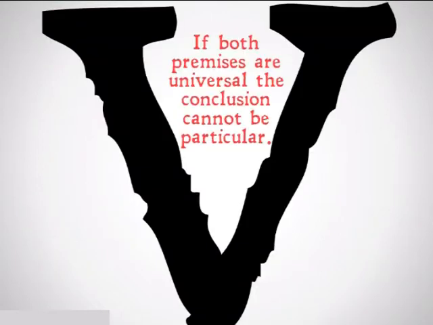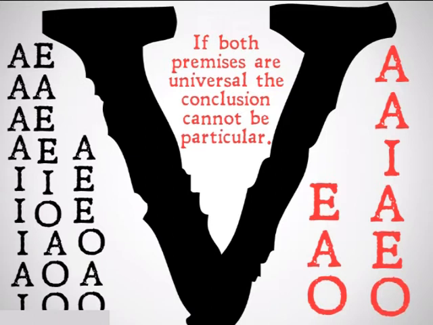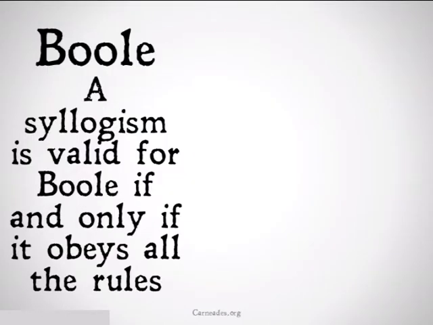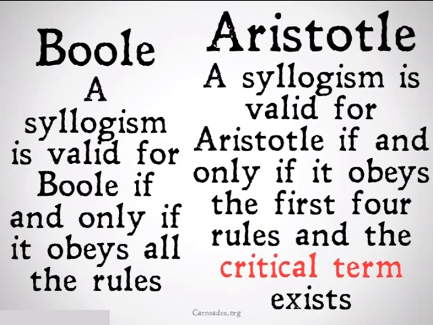Rule 5 is going to be, if both premises are universal, the conclusion cannot be particular. It's important to note that this is only going to be a rule for Boole, because all this is doing is separating those syllogisms that are unconditionally valid from those syllogisms that are conditionally valid. Basically, for Boole, a syllogism is going to be valid if and only if it obeys all 5 of the rules. Whereas for Aristotle, a syllogism is going to be valid if and only if it obeys the first 4 rules and the critical term exists.